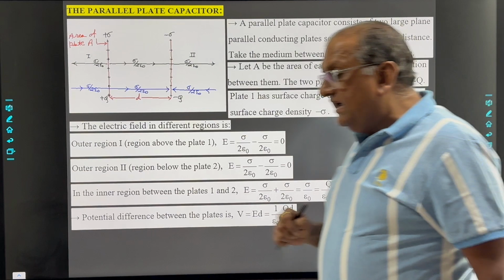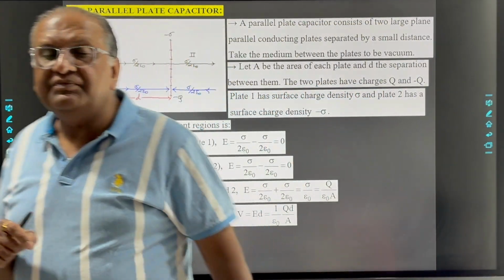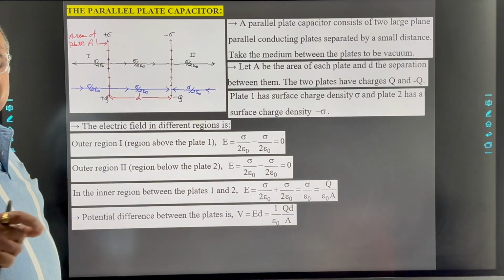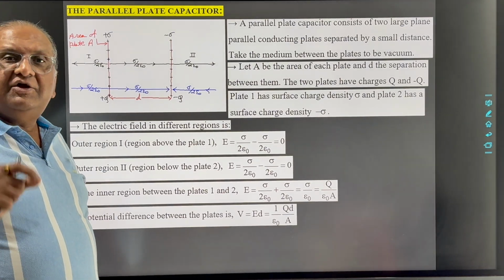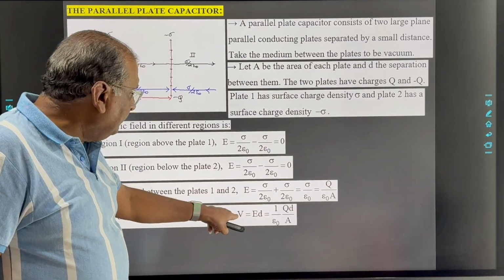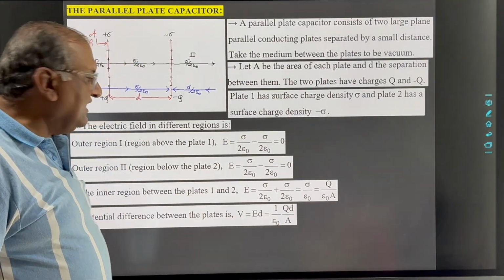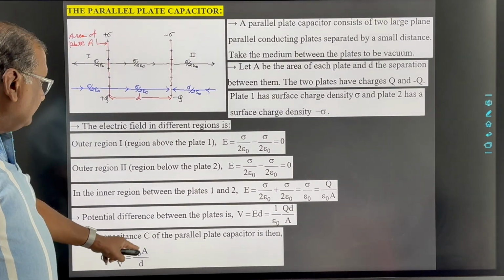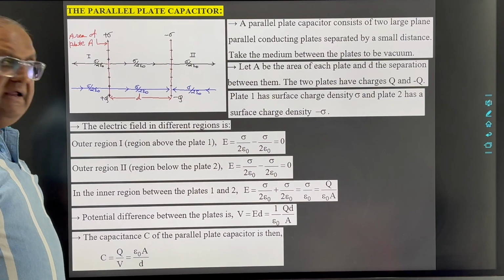Now, as per the definition of the capacitance of a capacitor, capacitance C is Q by V. So if we take Q by V from this equation, then the capacitance will be epsilon 0 A by D.